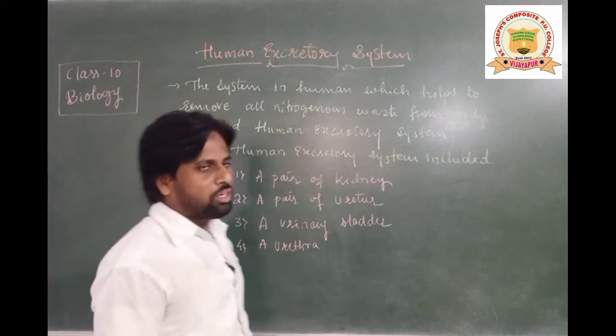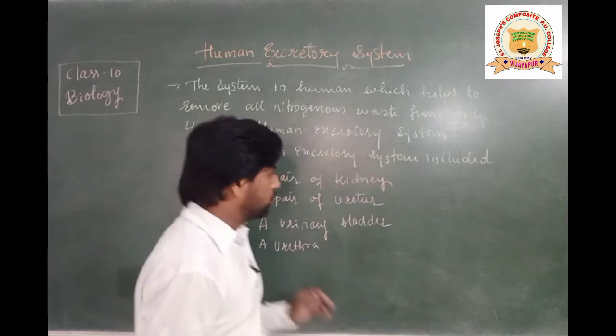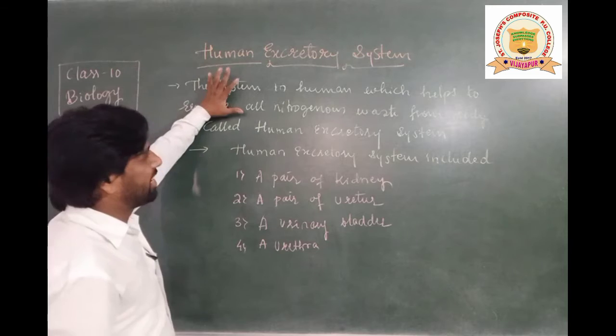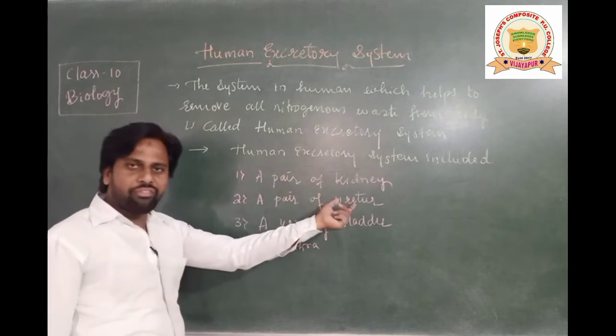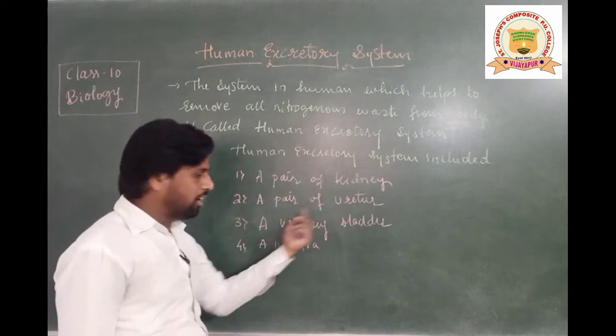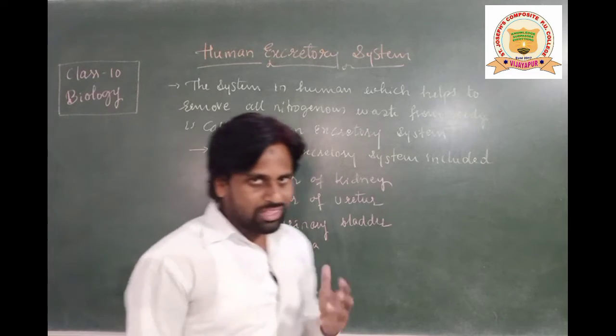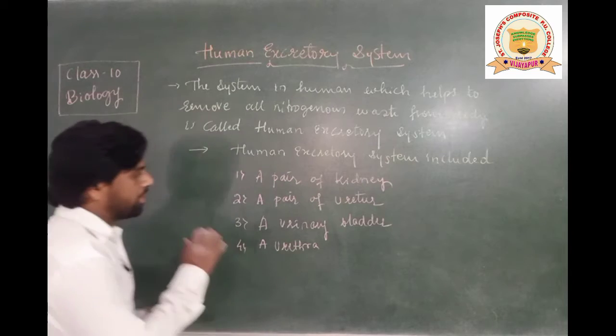So these are the important structures we are going to study in this video, students. The human excretory system mainly includes a pair of kidneys, a pair of ureters, a urinary bladder as well as a urethra.